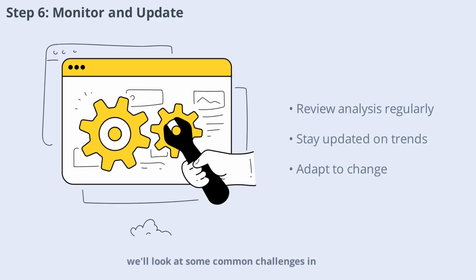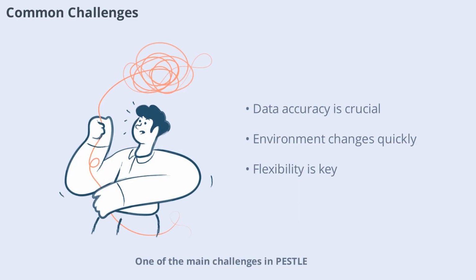In the next scene, we'll look at some common challenges in conducting PESTLE analysis and how to overcome them. One of the main challenges in PESTLE analysis is gathering accurate and up-to-date information. The external environment is complex and can change rapidly, making it difficult to predict future trends. Additionally, some factors may be outside the organization's control, requiring flexibility and adaptability. To overcome these challenges, use multiple sources, involve cross-functional teams, and remain open to revising your analysis as needed.